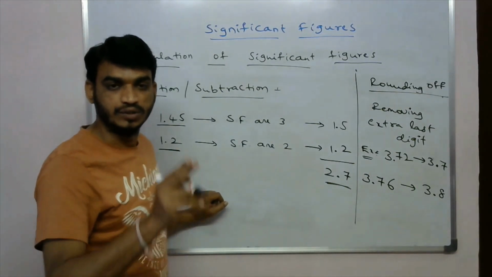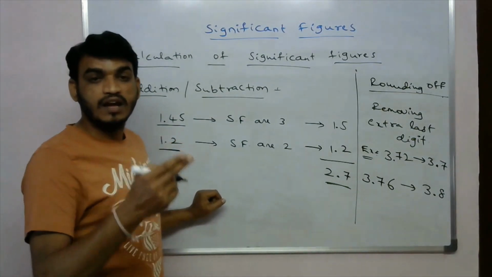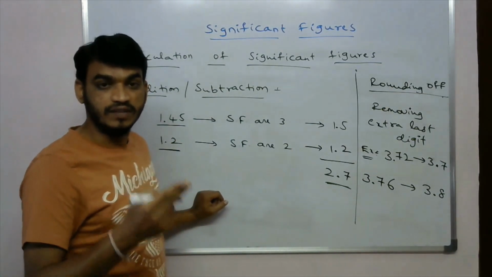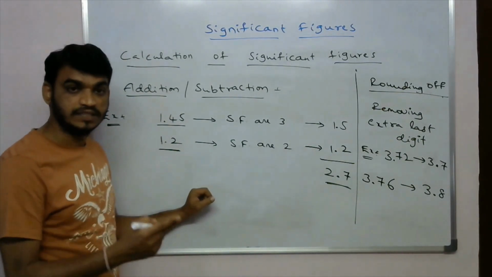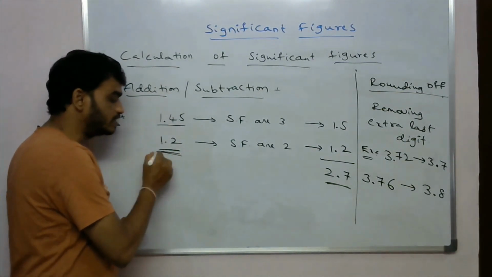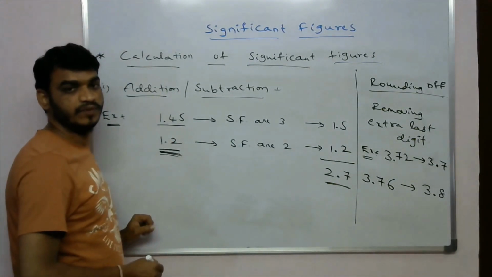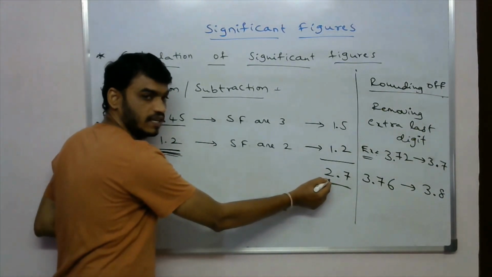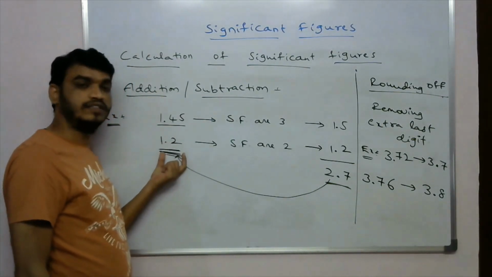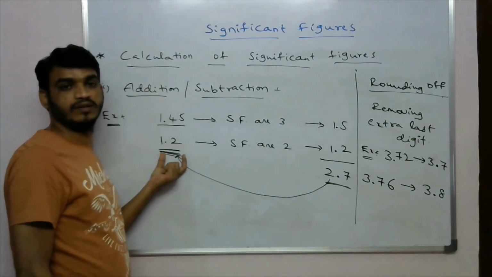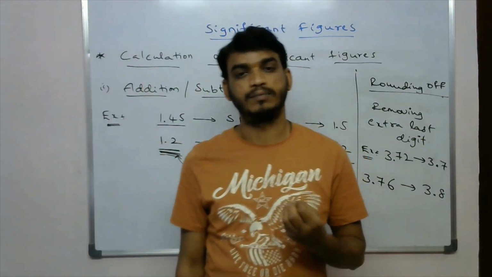Okay, so that means the result must have the same significant figures as present in the value with the least decimal places, with the least significant figures. Okay, so this one has the same significant figures as this value. Okay, so this is the addition or subtraction.